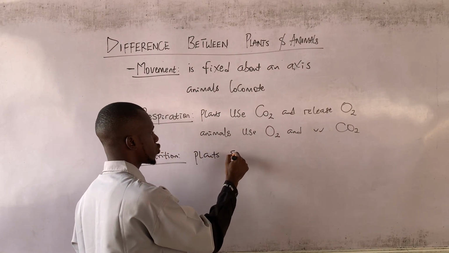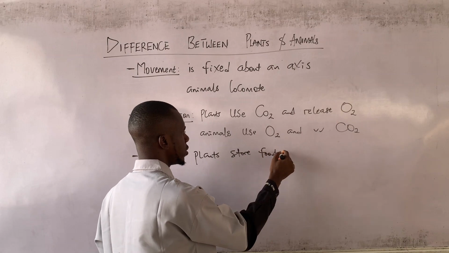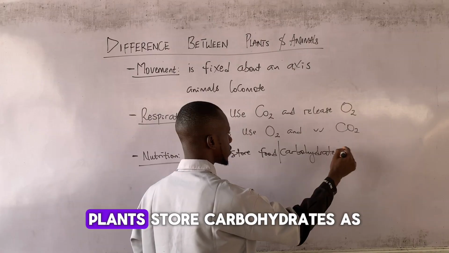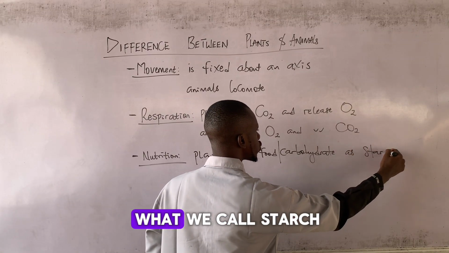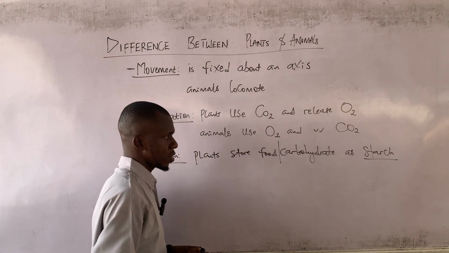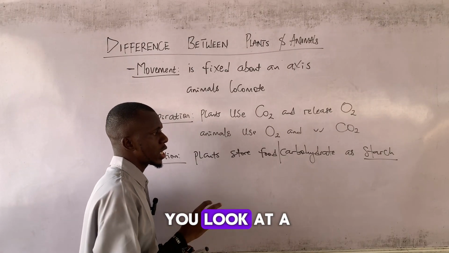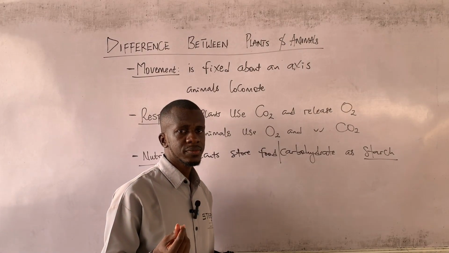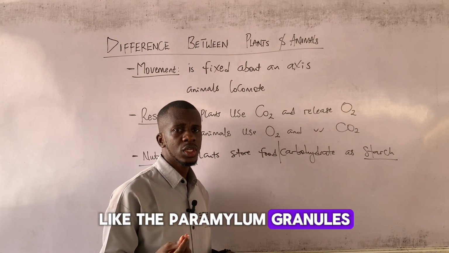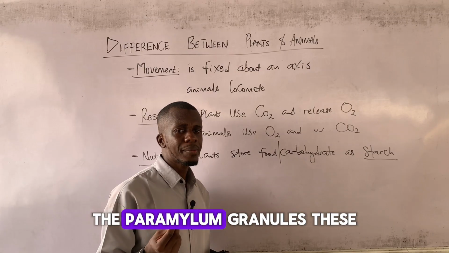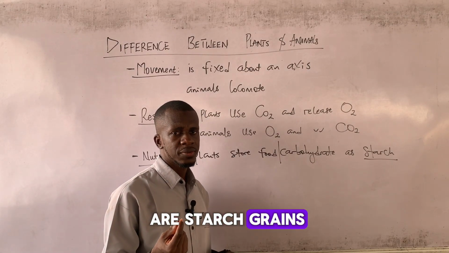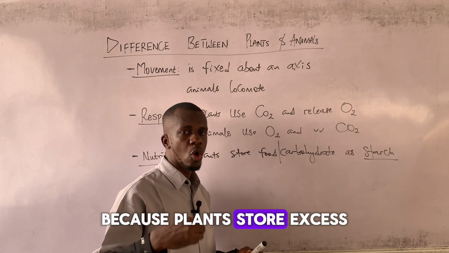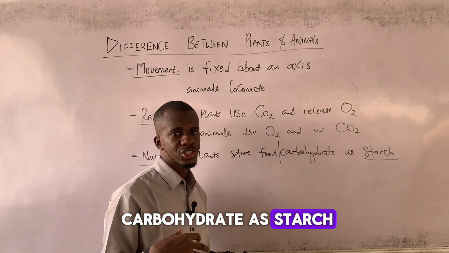So plants store food. This food is mainly in the form of carbohydrates. Plants store carbohydrates as what we call starch. That is why when you look at a plant cell critically, you find the presence of what we call starch grains, like the paramylum granules in the euglena. The paramylum granules. These are starch grains. So in a plant cell, you have presence of starch grains because plants store excess carbohydrate as starch.